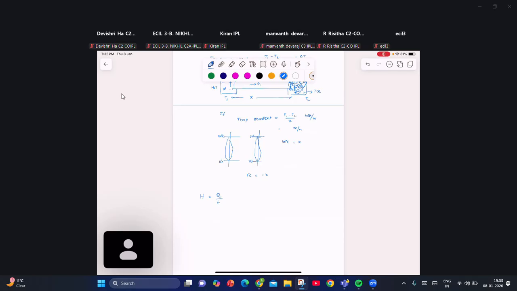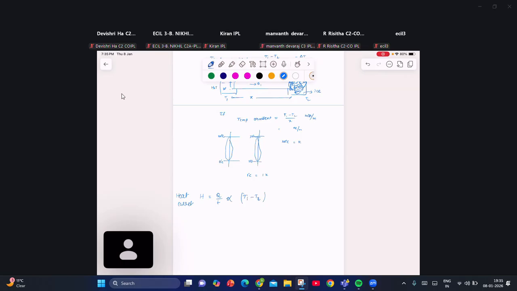Heat energy flown per unit time is defined as heat current. This is heat current. Heat current is nothing but heat energy flowing per unit time. It is directly proportional to temperature difference. Will you agree this or not?